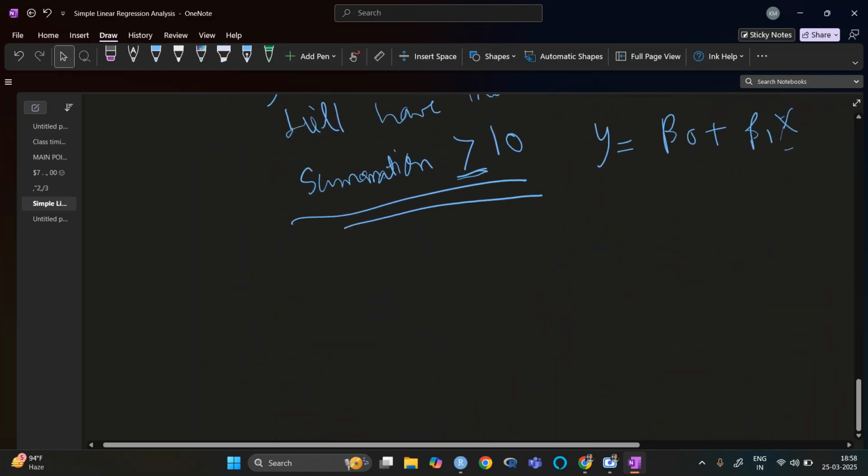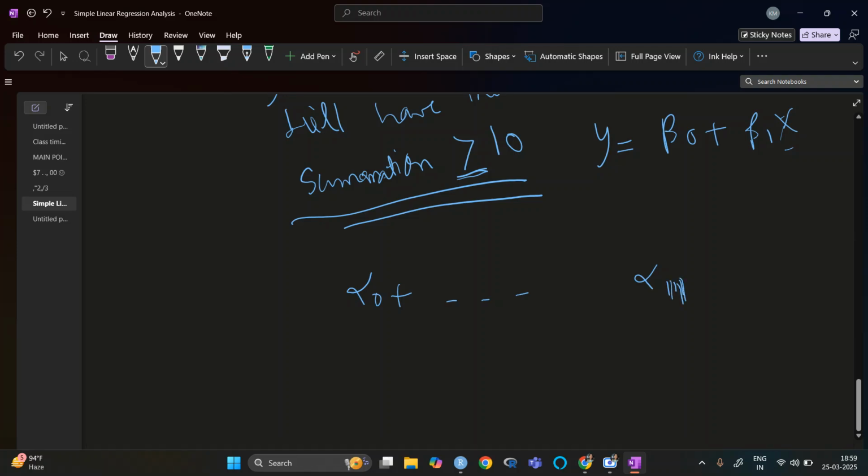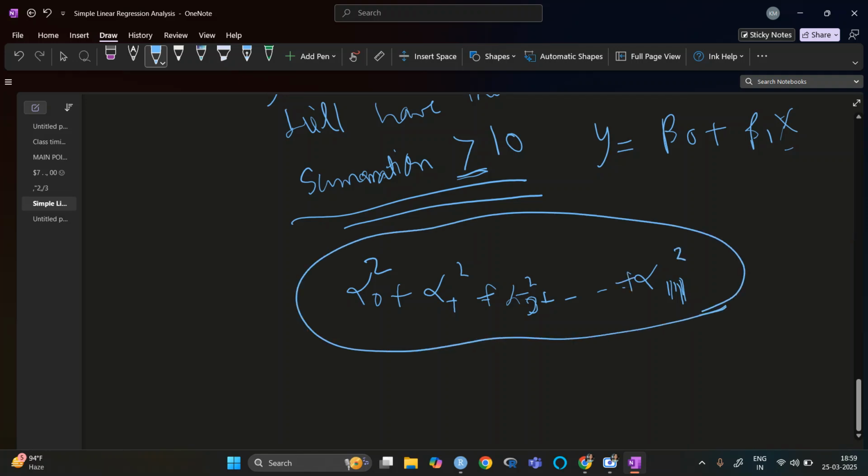So if I have alpha 1 up to alpha 11, what will happen? The negative ones will cancel out the positive ones. That is why we take a square. So we need to minimize this, and that is why it is least square estimation.